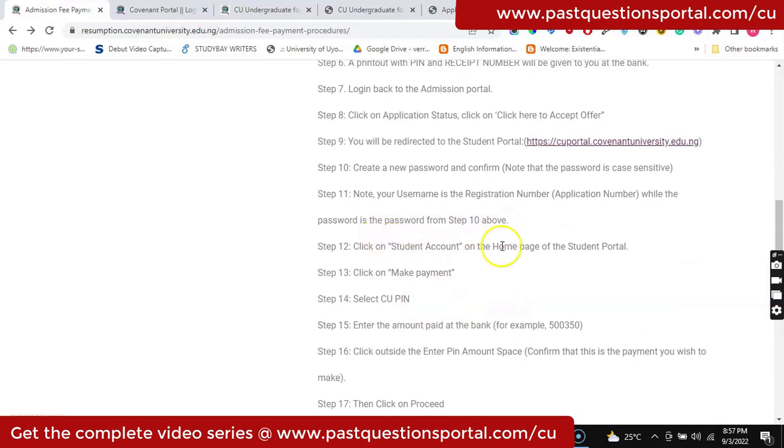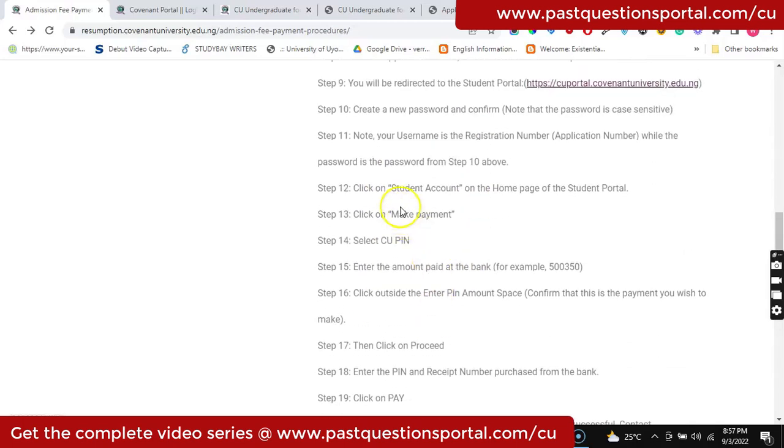Now this new page is kind of a new portal, and on that page you're going to see a place to click on students account. Now this process is for people who paid to the bank, who went to the bank and made payments. So you will click on student account, then you click on make payments, then you click on select, and from there you just select CUP.